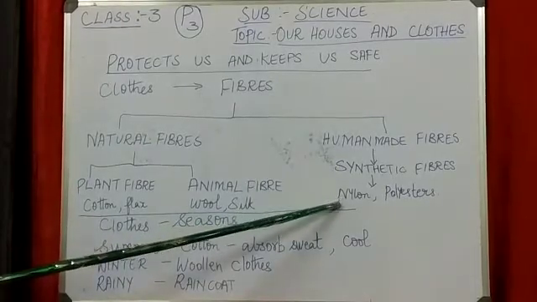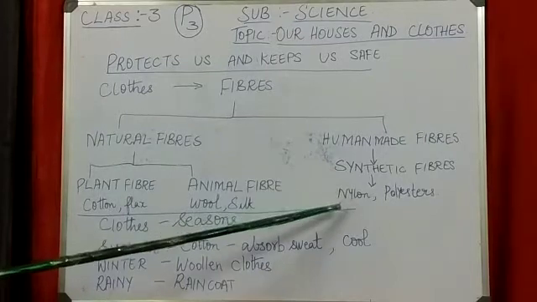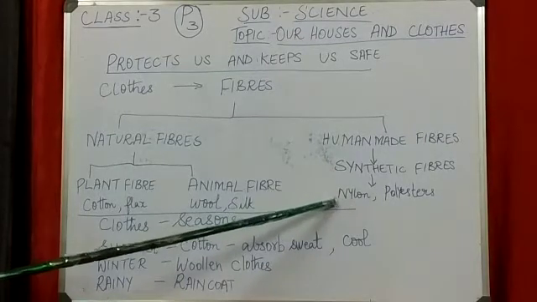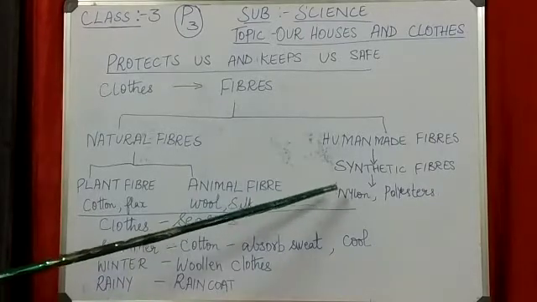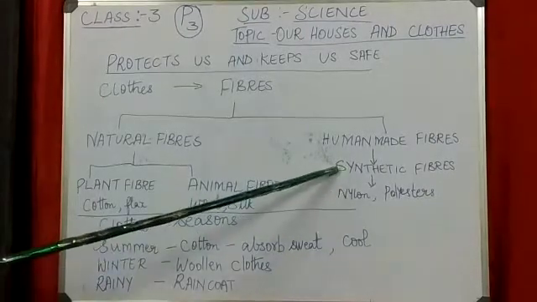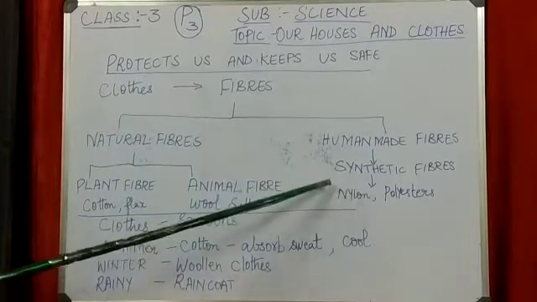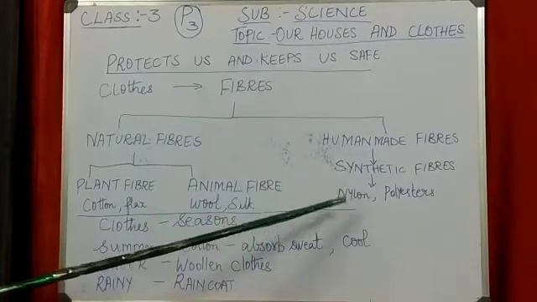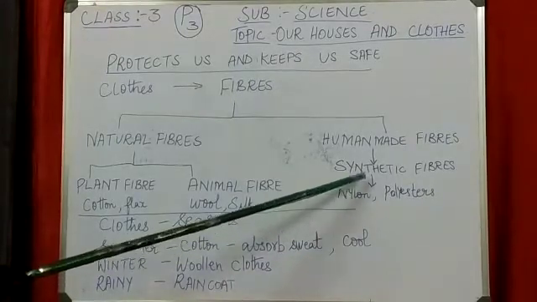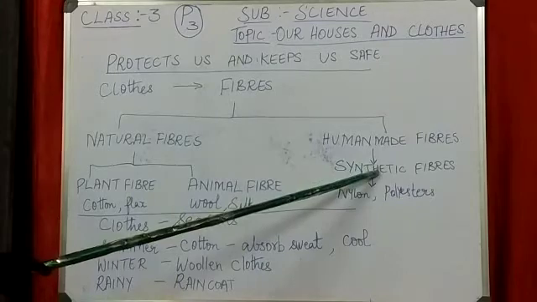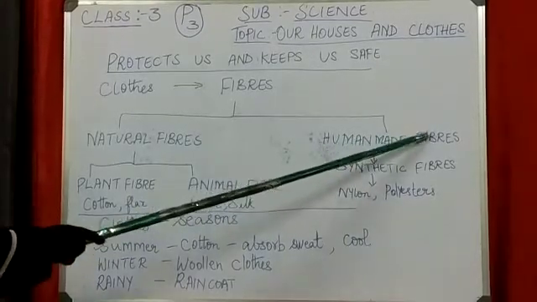Yes, they are waterproof. So the water is not entering inside because there is a plastic there. That plastic is also made from synthetic fibers. So it is waterproof, the water will not enter inside. Even the raincoats or umbrellas are all made from synthetic fibers, or man-made or human-made fibers.